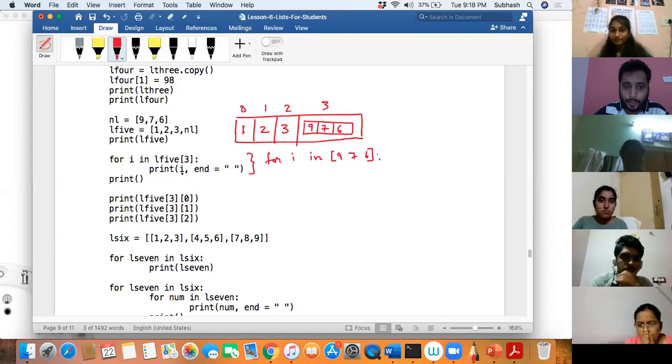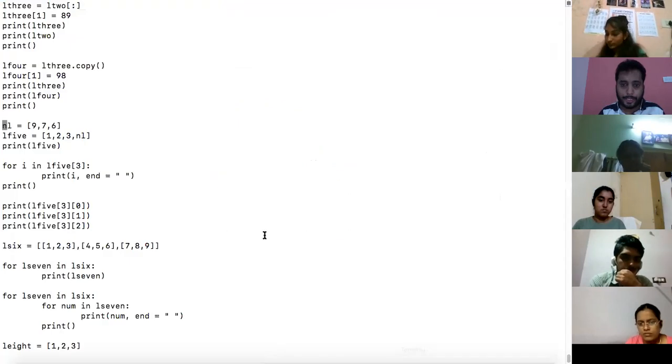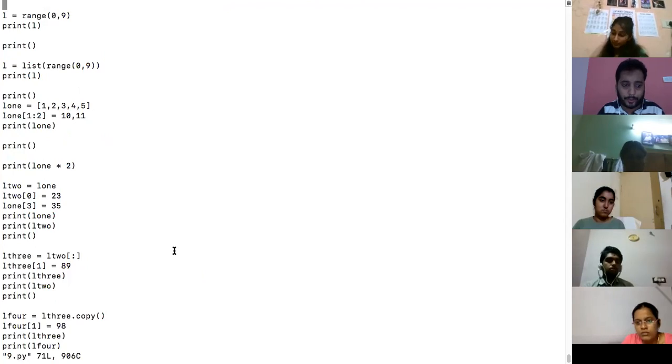So what will be the output here now? 976. Correct, Sejal, it would be 976. Let us see whether we are getting the right output. Any doubt? You can ask me any doubt. If there is doubt, say doubt, or else say no doubt. Did we get the same output? Did you see that? We got 976.